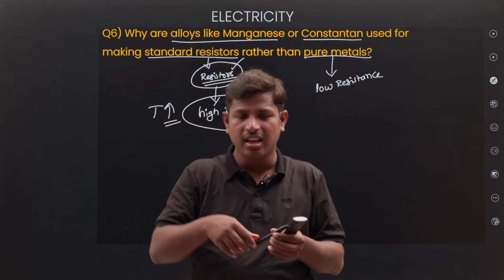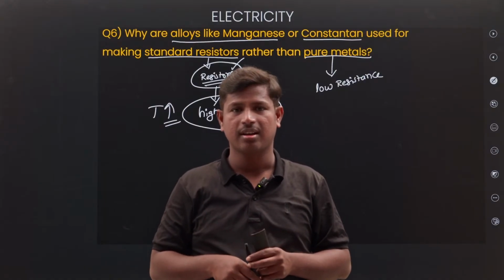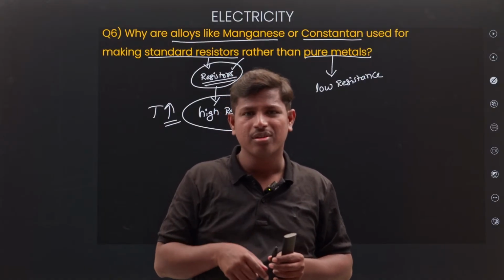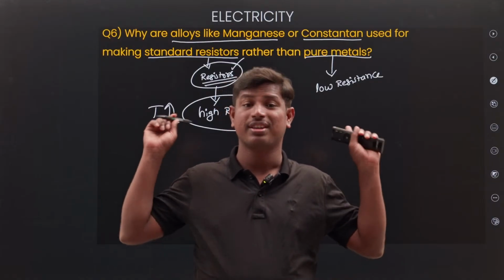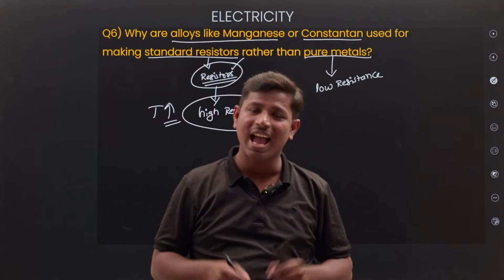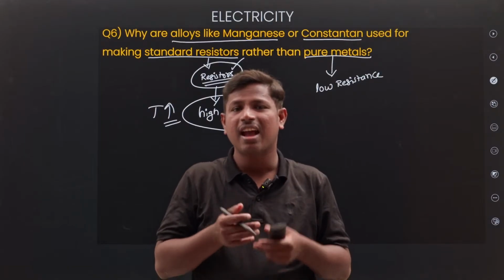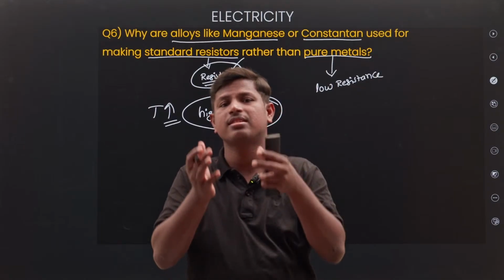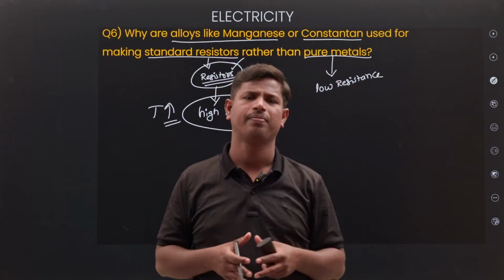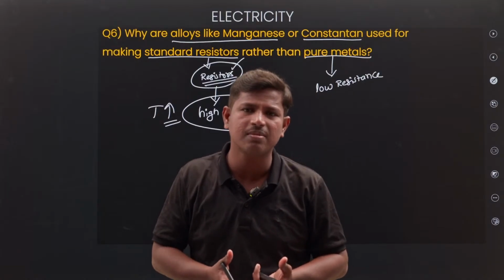If you take a heater or an iron box, how does the heat come? Because of the alloy. You have high resistivity. If resistivity is high, the temperature increases because the maximum number of collisions takes place.